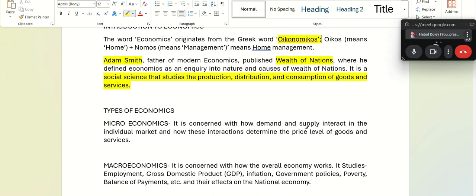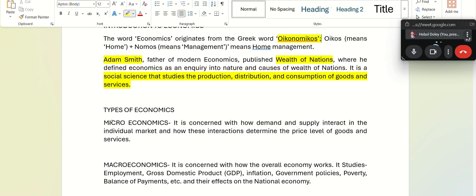Now there are types of economics. There are 2 types of economics. Number 1 is micro, number 2 is macro. Microeconomics deals with the basic level, how different prices of goods and services impact a small market or your household, for example. Every day you're buying something from the market, every day you're consuming something from the market. So how does it affect your life? That is microeconomics.